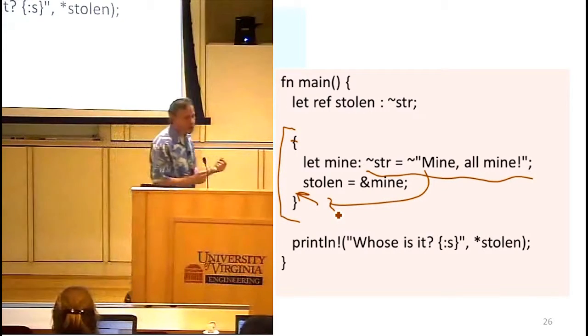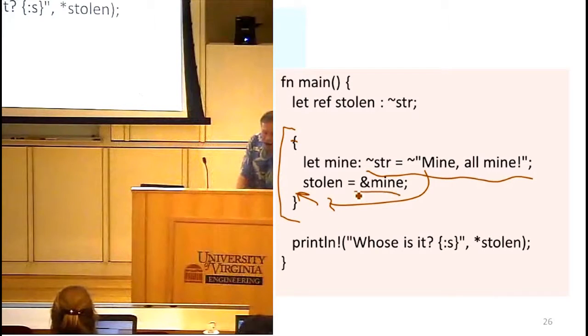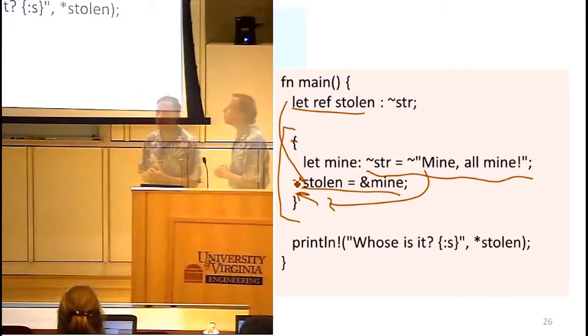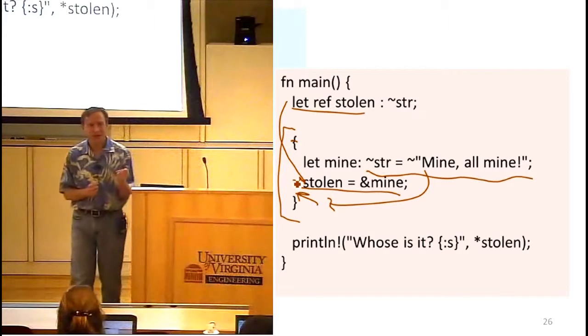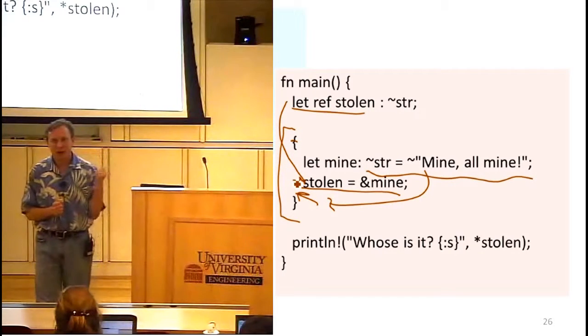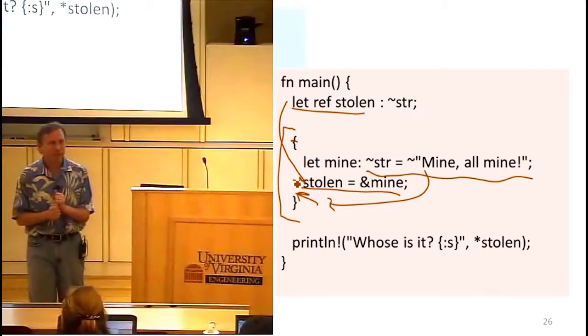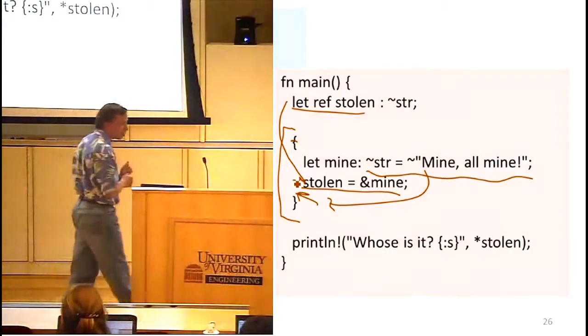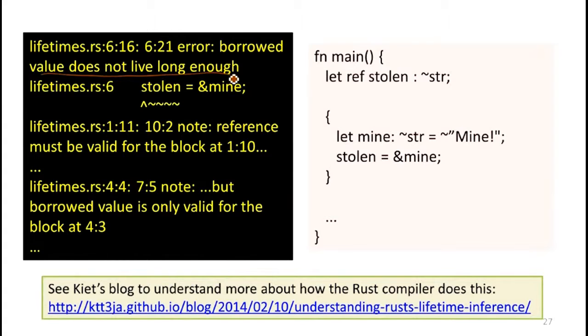We can't use it. The problem is now we've added this reference to it, like stolen, outside that, and we're trying to assign within this scope. Stolen is borrowing this object, but stolen is still alive after the object that it borrowed is no longer alive. So that's going to lead to a compiler error. So it's also, I think, fairly understandable how it's worded.